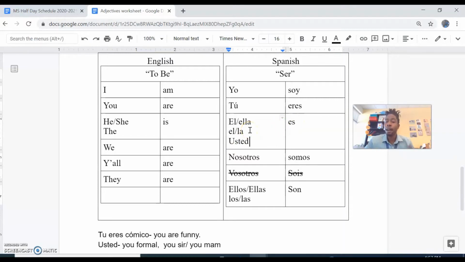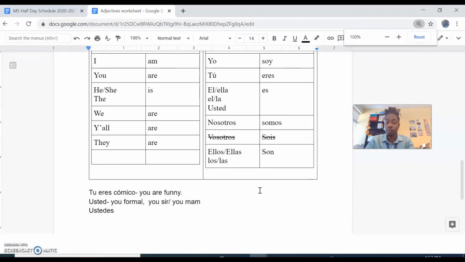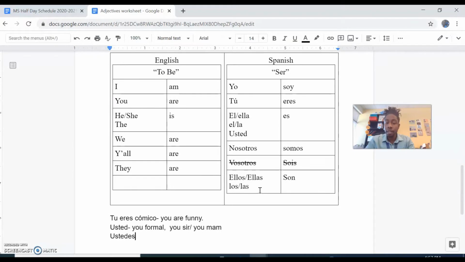So now that we've learned some Spanish and we know about male, female, singular, and plural, someone tell me, what would this word usted look like as a plural? Yes, this word would be ustedes. Ustedes would be this word. And ustedes would translate as y'all, or you all, or you guys, whatever you say where you're from. This is where we would use ustedes.